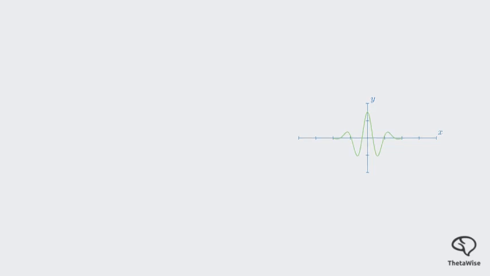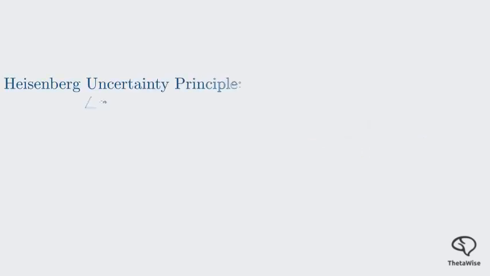So you see, there's a fundamental trade-off. A wave cannot be both perfectly localized in space and have a perfectly single wavelength. This inherent property of waves is the physical origin of the Heisenberg uncertainty principle.